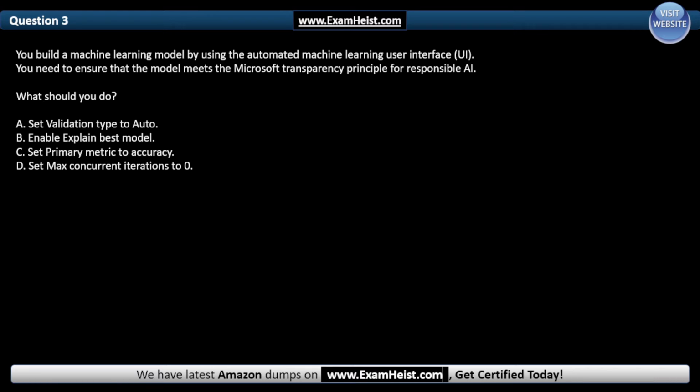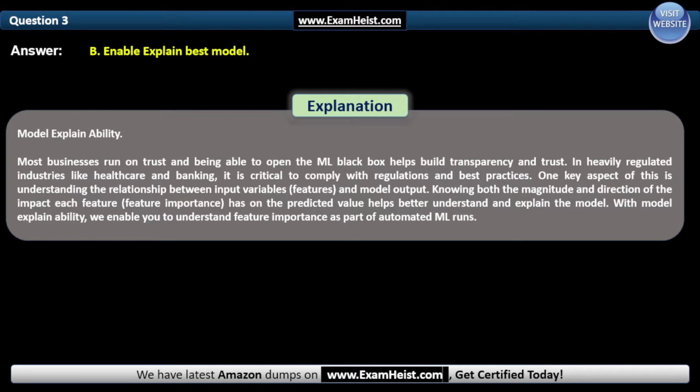Question 3. You build a machine learning model by using the automated machine learning user interface. You need to ensure that the model meets the Microsoft transparency principle for responsible AI. What should you do? The correct answer is B, enable Explain best model. Model explainability.